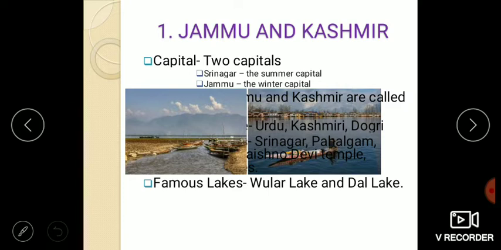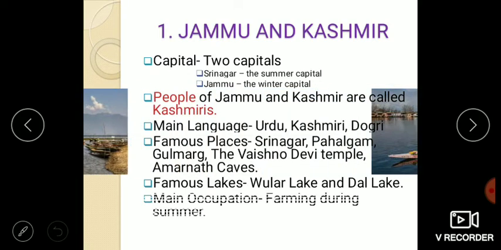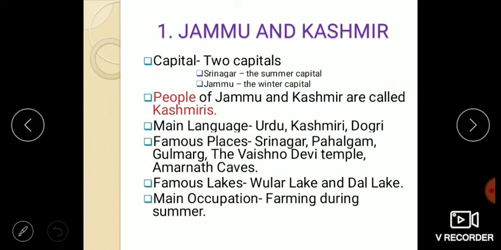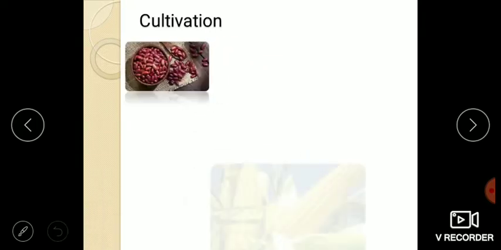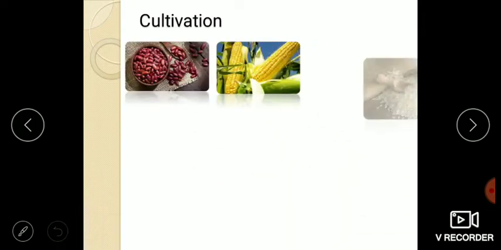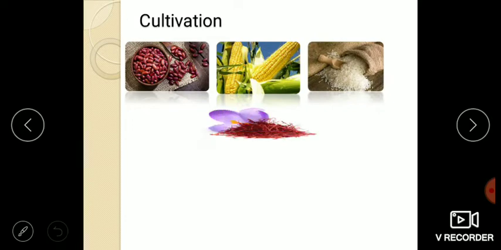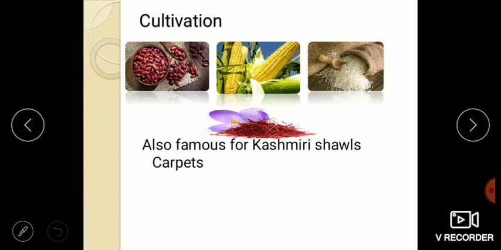The famous lakes are Wular Lake and Dal Lake. The main occupation is farming during summer, and they grow kidney beans, maize and rice, and saffron is an exclusive product of this region. They are also famous for Kashmiri shawls and carpets.